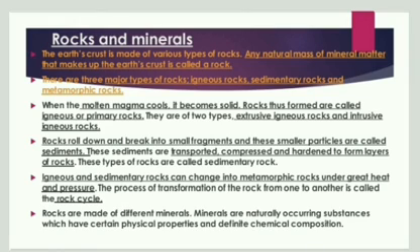The earth crust is made up of many rocks. Rock means any natural mass of mineral matter that marks its presence on the earth crust. Rock is of three types: igneous rocks, sedimentary rocks, and metamorphic rocks, and they have their own formation. First formation, igneous rock. Molten magma cools down, becomes solid, and thus forms one rock called primary rock, which is igneous rock. Extrusive and intrusive rocks are its further classification.